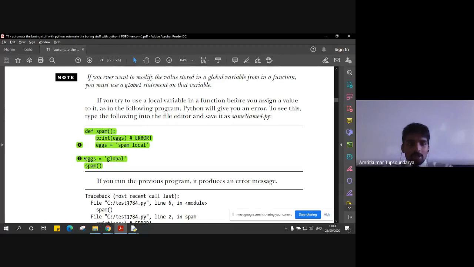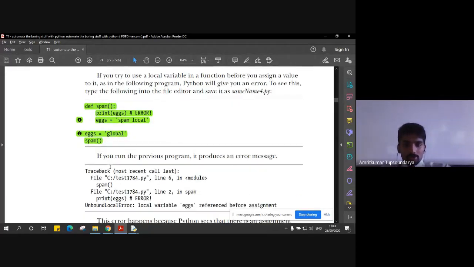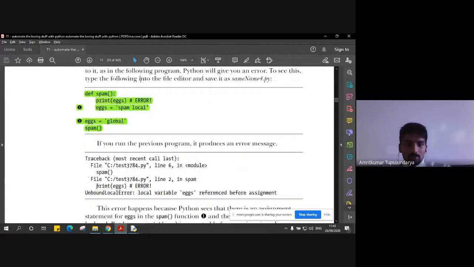And then x is globally declared and the spam function is called. So this is the error that we will encounter: the local variable egg is referenced before the assignment. This local variable egg is used, or we are trying to make use of this variable, before the assignment, that is egg is equal to spam local. So that is the error that we will encounter.